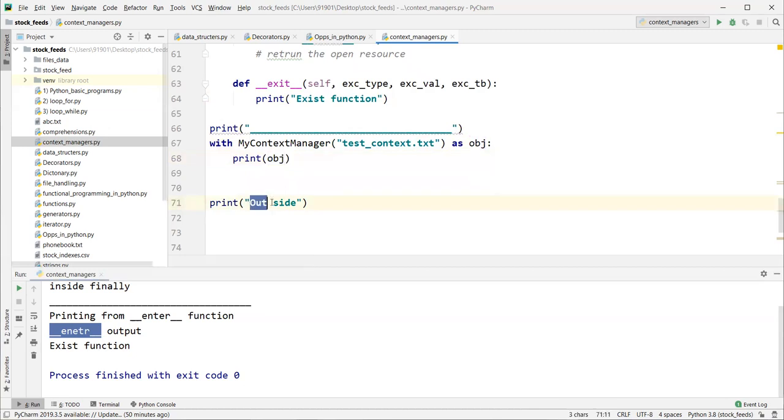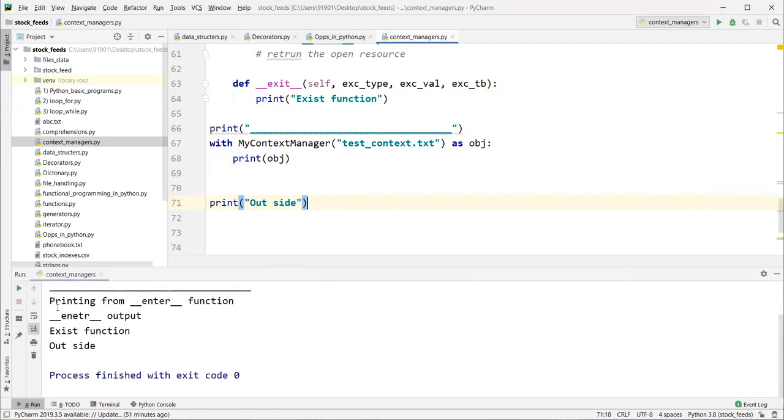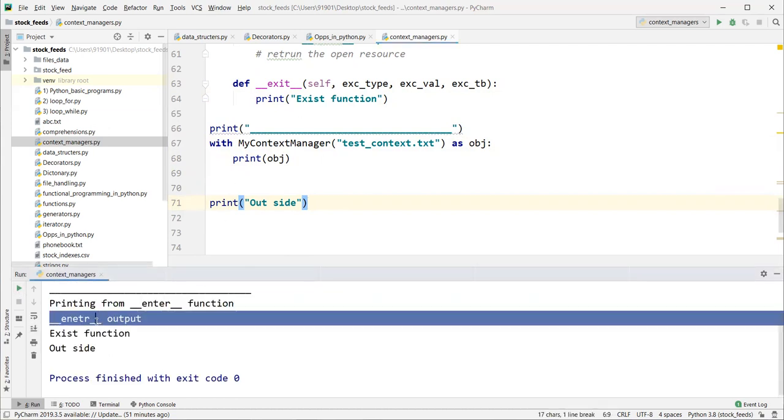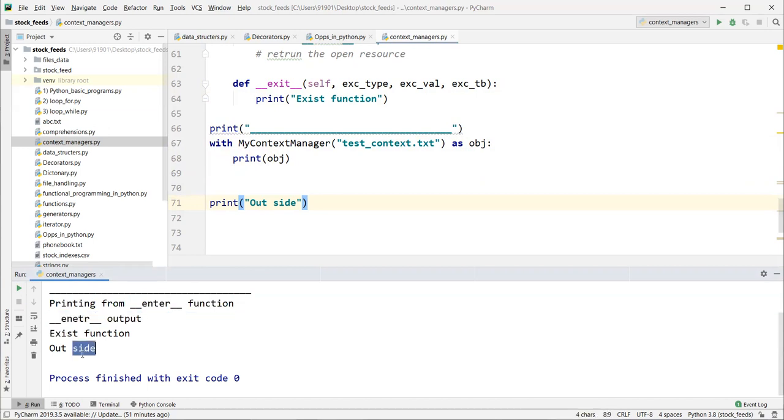Before printing outside, once the execution control leaves this block, it is supposed to execute the exit function, to close the resource. That means after the exit function only, this print statement should print. This is the exit function output.